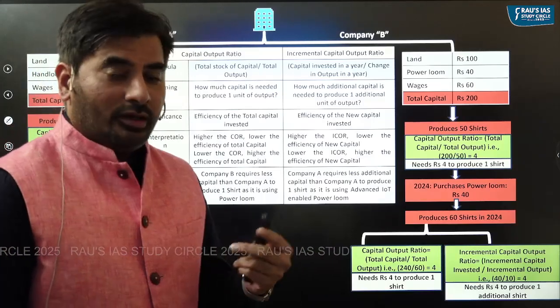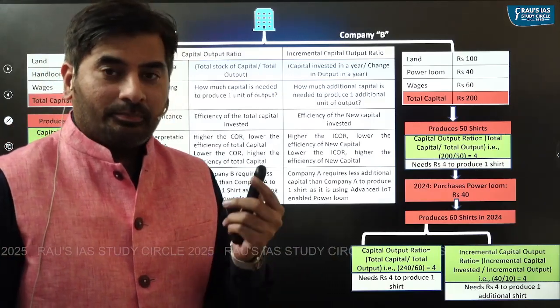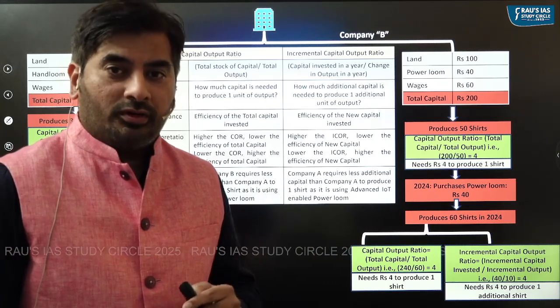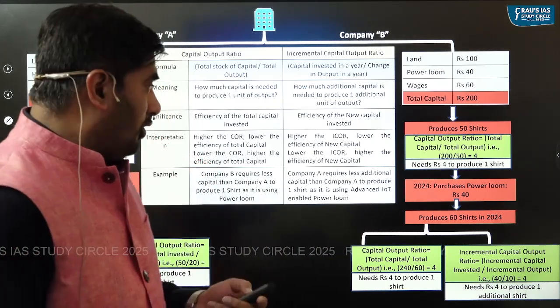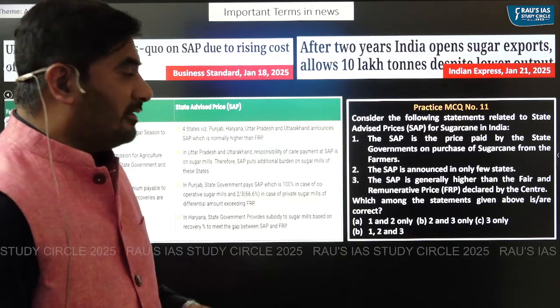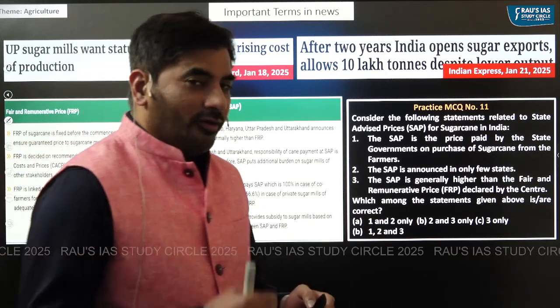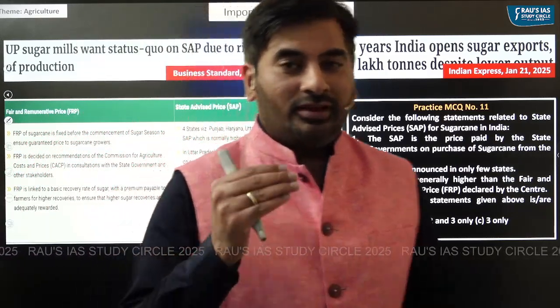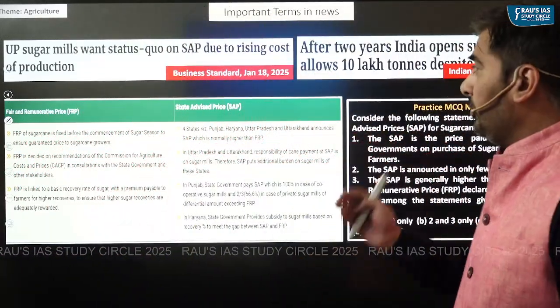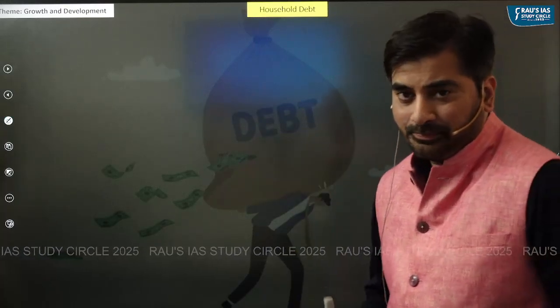And then the 2 important terms, that is capital output ratio, incremental capital output ratio, as well as the state advised prices on sugarcane. So let's start our analysis with the first article related to the household debt.